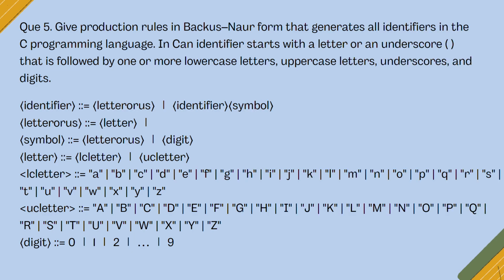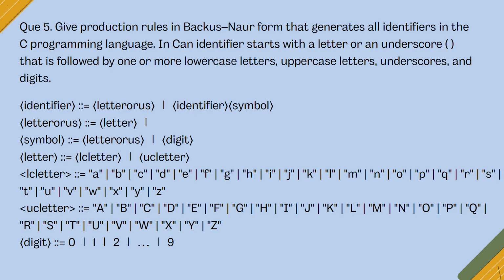Next we have question 5 that says give production rules in Backus-Naur form that generate all identifiers in the C programming language. In C, an identifier starts with a letter or an underscore that is followed by one or more lowercase letters, uppercase letters, underscores, and digits. In this again we have identifier as the non-terminal, and on the right hand side we have the expression. And the symbol on the left must be replaced with the expression on the right.